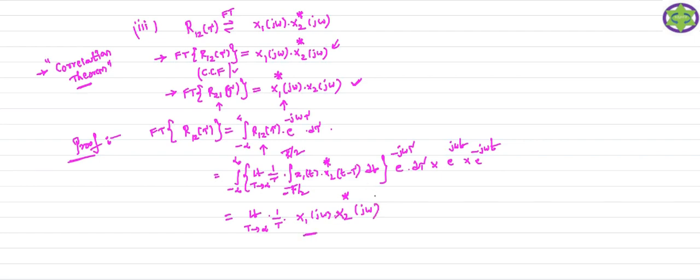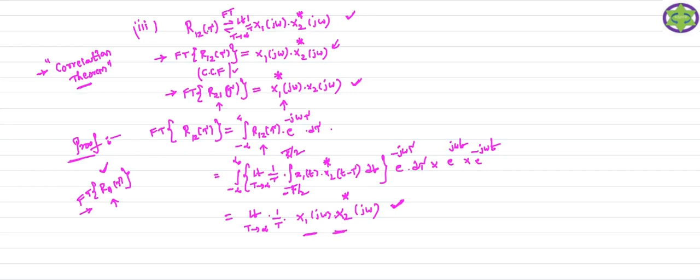You can check the result. The procedure is the same as when you take the Fourier transform of the autocorrelation function; whatever procedure we follow there, the same procedure you can follow here, and at the end you will get this answer. So I just modify this formula, using limit T tends to infinity 1 by T. See, limit T tends to infinity 1 by T, x1 of j omega multiplied by x2 conjugate of j omega. So this is the result obtained.